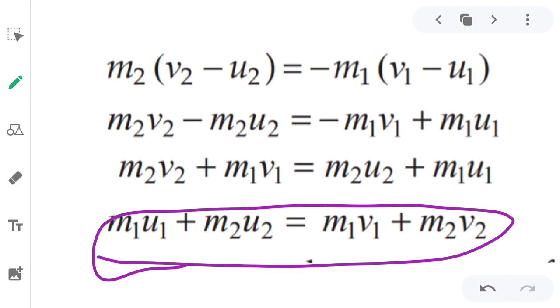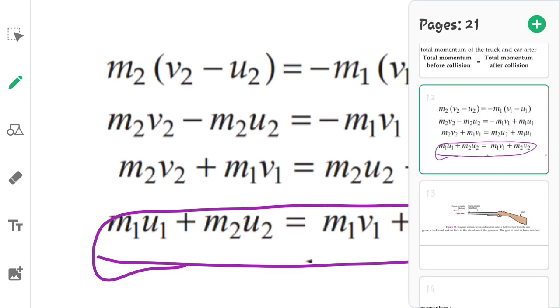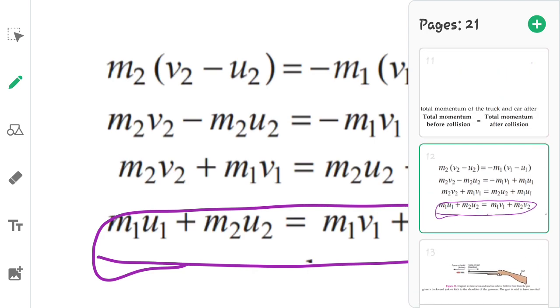Here we are talking about the force applied by the truck. As per Newton's third law, the action force will be equal to the reaction force, which we have seen already, but the direction will be opposite. Hence what will we get? We will get that F1 will be equal to minus F2, right?